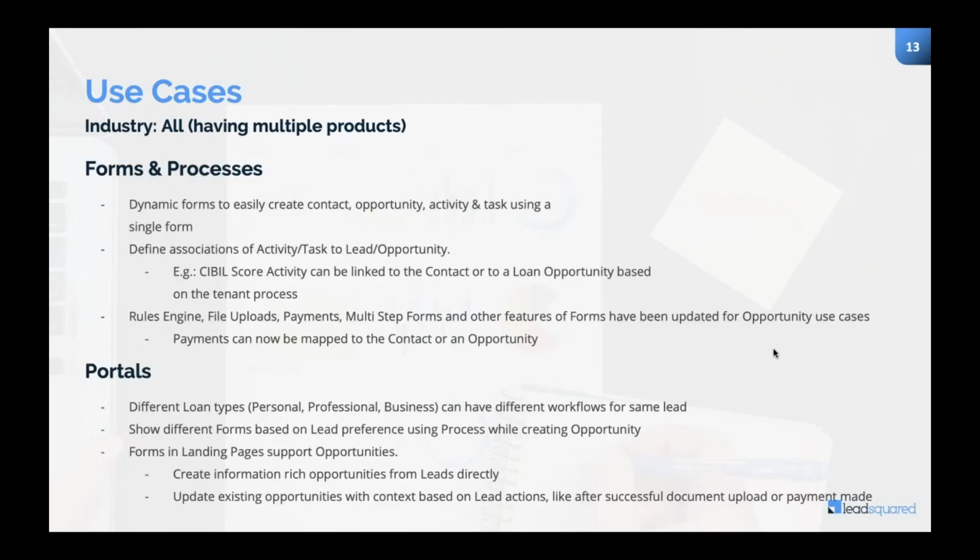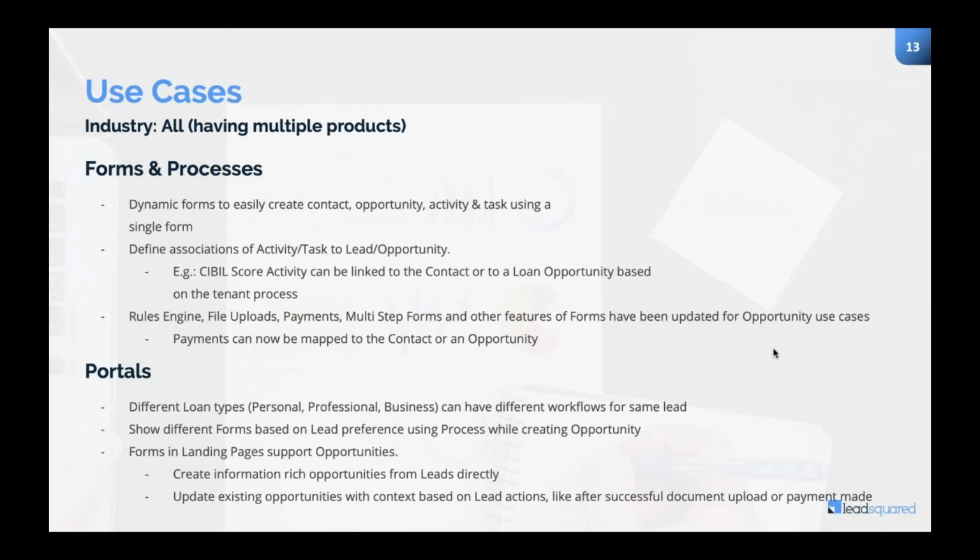So forms and processes use case is again something like, let's say, the CIBIL score activity has to be added to the contact or to the loan opportunity. Again, your choice, however you want to do it, but we have the capability to add it at the opportunity level or at the contact level. You want to record payments, you want to have multi-step forms, anything that you want to have, opportunity management is capable of handling. Even in the portal, different types of loans can have different workflows for the same contact.